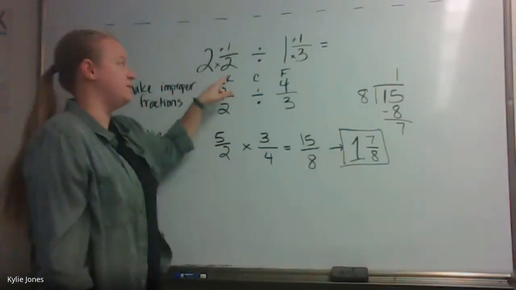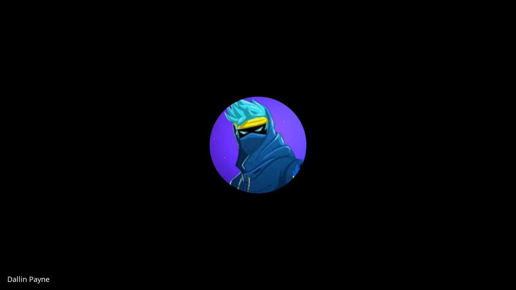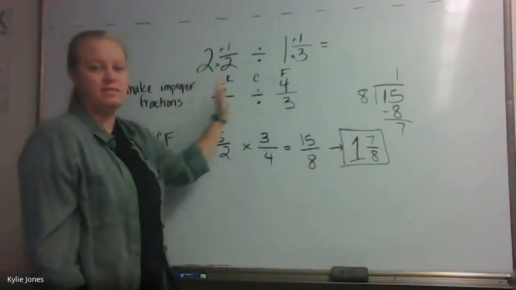We can call the KCF something else besides that. We could call it the FCK because we could change it around, but it would still be the same answer. It would not be the same answer if you flipped the first fraction. It'd be way different. Yeah, it would change your answer. You need to make sure you go in KCF. It has to go in that order.